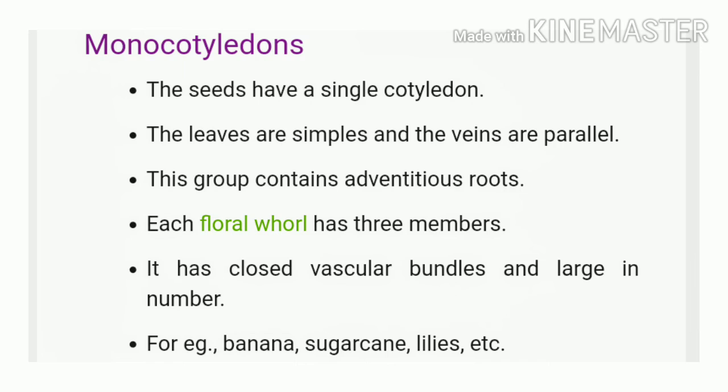Leaf: in this leaf, parallel venation. Flower: flowers with 3 parts or in multiples of 3, that is trimerous.